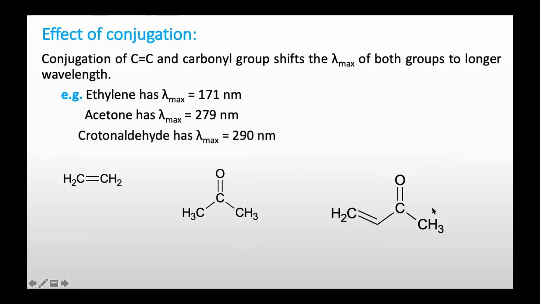So this is crotonaldehyde, and this shows lambda max at 290 nanometer, because there was no conjugation in the case of ethylene and acetone. But in the case of crotonaldehyde, now this double bond is in conjugation with this carbonyl. So as conjugation increases, the lambda max is increasing. It becomes 290 nanometer in the case of crotonaldehyde. Now, why is this lambda max increasing?